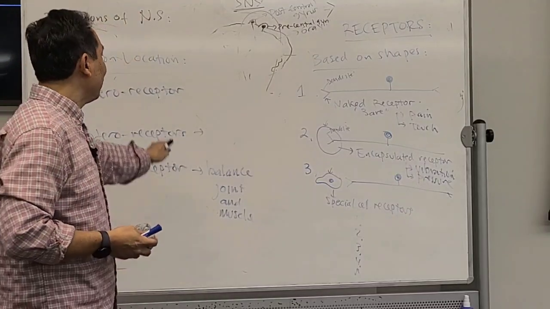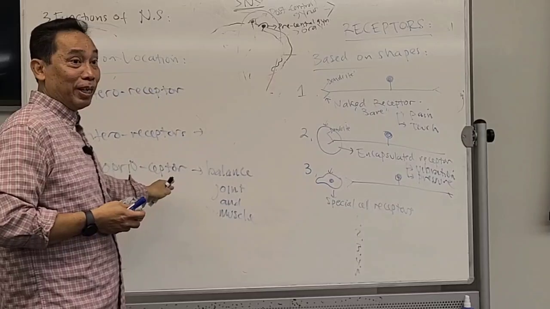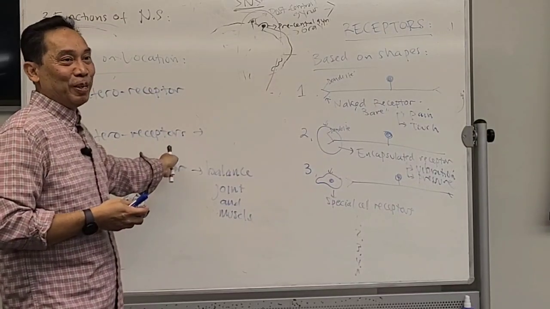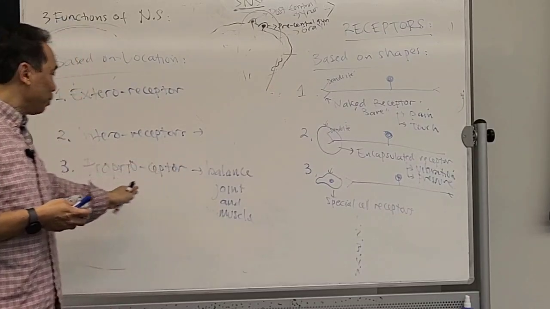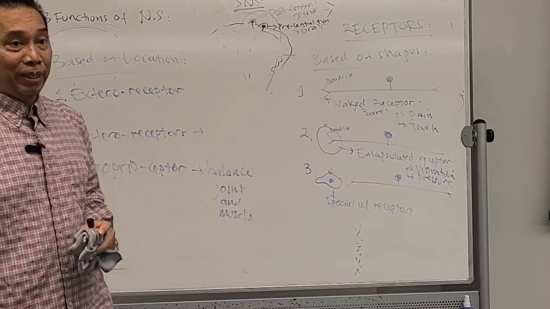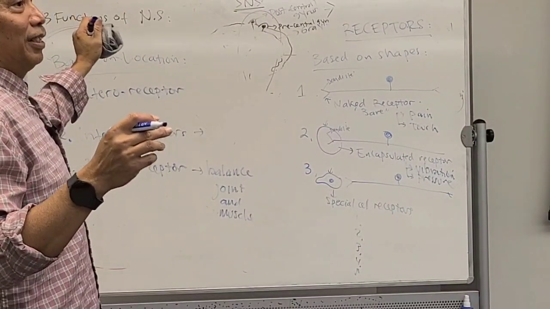But based on location, they are actually exteroceptors; they just want to make you confused. For balance and movement, they add one more special receptor called the proprioceptor. You follow this? Okay, that is based on location.